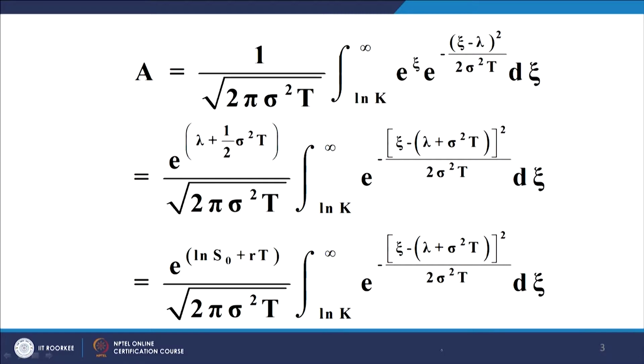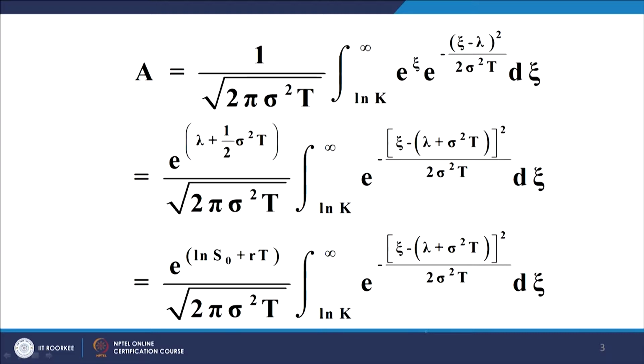Then we have done algebraic manipulations, nothing else. We have tried to write the exponent in the form xi minus this whole thing, and then complete the square in such a way that we are able to express it in the form of x minus mu whole square upon 2 sigma square, and capture that particular form within the integral.